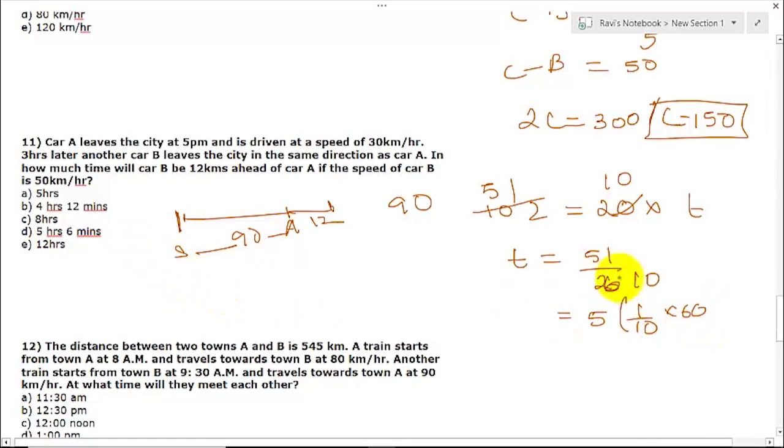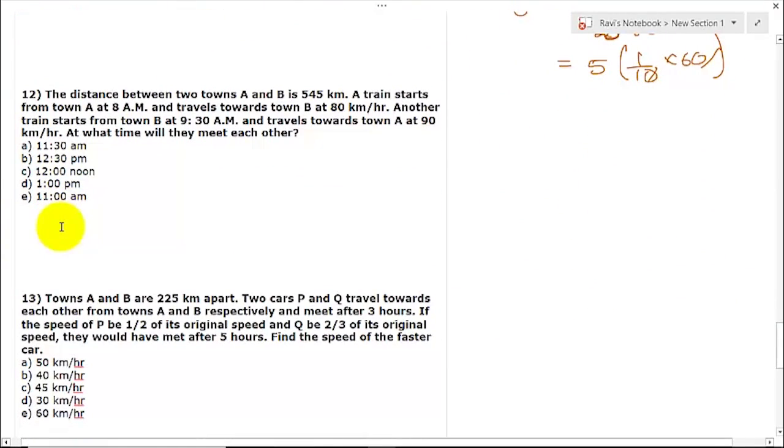In the second minute, we have to multiply with 60, so 5 hours 6 minutes. Where is it? It is in D. Let us go to question number 12.